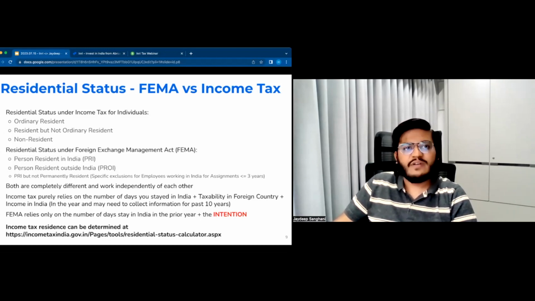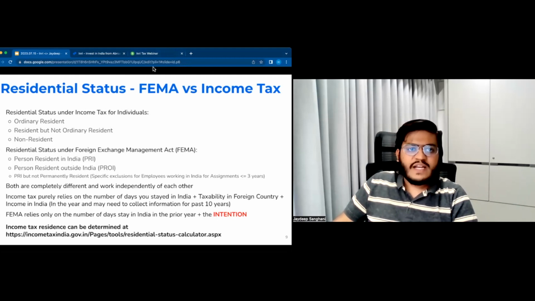Income tax will determine whether your income in India is taxable or not, or whether your global income is taxable or not. Under FEMA, there are two main categories of residency. A person could be a person resident in India or a person resident outside India. Now, there is a third category, that is a person resident in India but not permanently resident. Those are for employees working in India. We will not cover that because of the nature of this webinar.